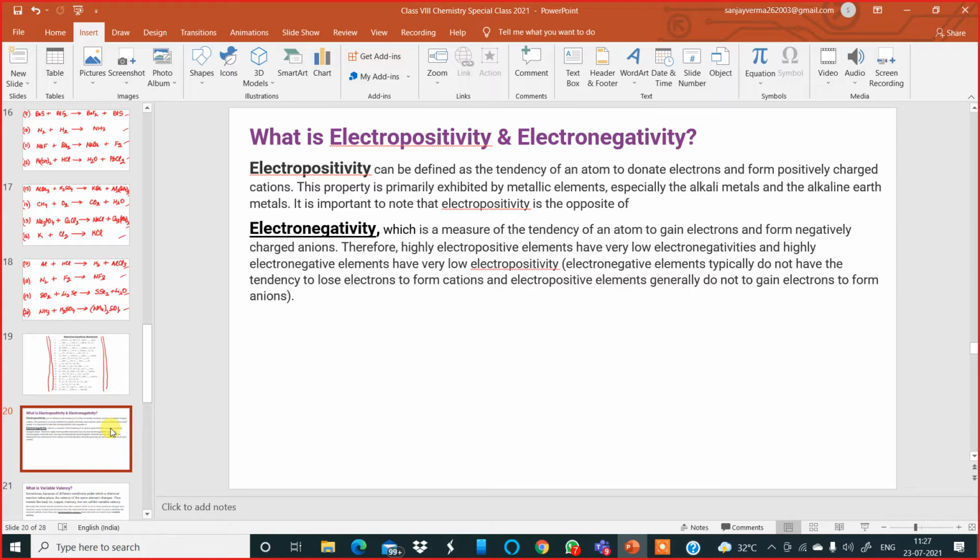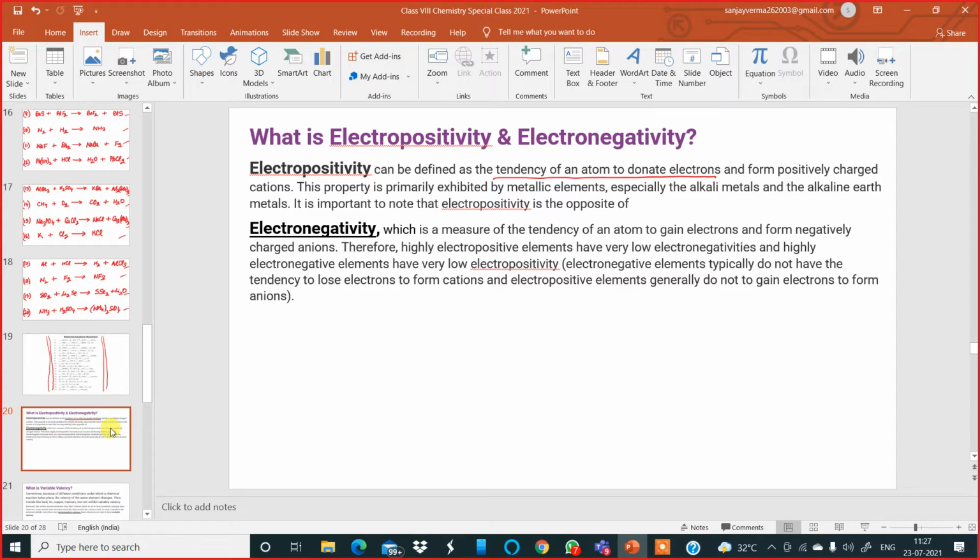What is electropositivity and what is electronegativity? First I'll read it out and then I'll explain exactly what is the meaning of electropositivity. It is the tendency of an atom to donate electrons.